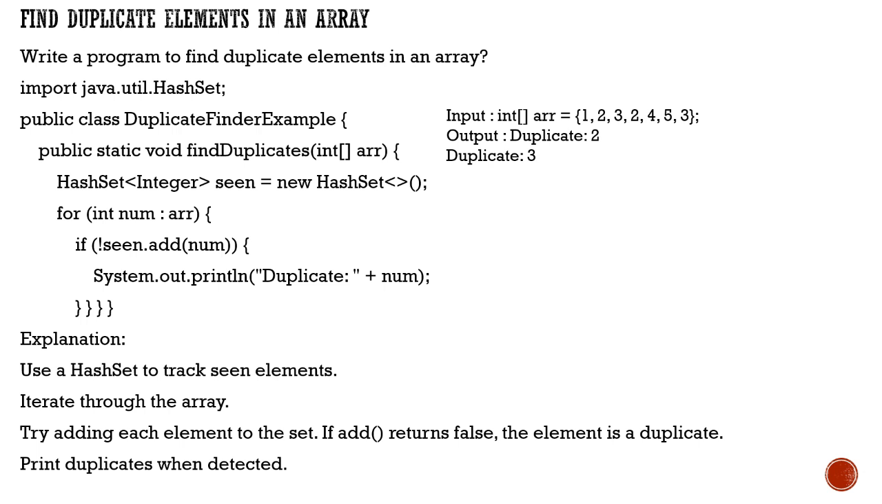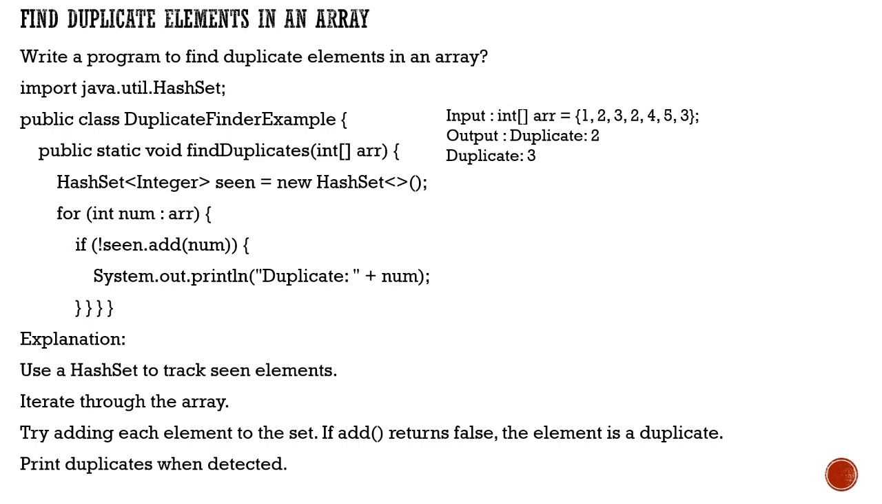Finding a duplicate element in an array. There are different ways to do it, as I mentioned. Here we are making use of a hash set. A hash set doesn't allow any duplicate elements to be stored. If you try to add something, it will return true or false. If it is already added, then it will return false, and that means that particular element is a duplicate.